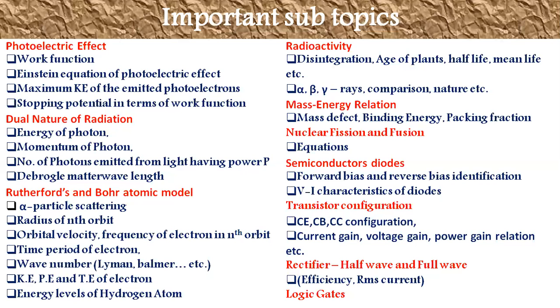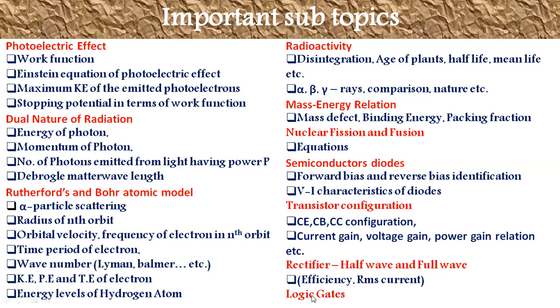Coming to semiconductor diodes, from the semiconductor point of view, intrinsic and extrinsic differences, and from the diodes point of view, PN junction diode and Zener diode, forward bias, reverse bias connection, IV characteristics of Zener and PN junction diode, etc. In case of transistor configuration, common emitter, common base and common collector configuration, the common emitter is most important compared to the common base and common collector configuration, current gain, voltage gain, power gain relation, etc. Coming to the rectifier, efficiency, RMS current and DC current of half wave rectifier and full wave rectifier.